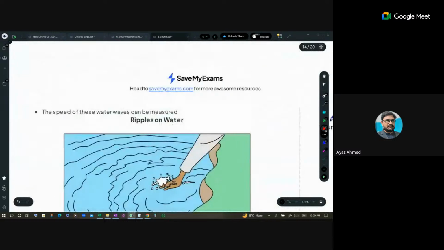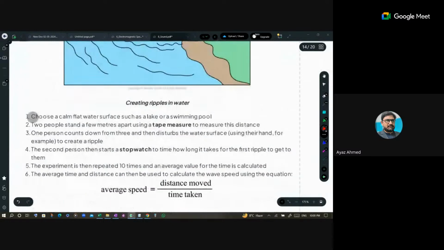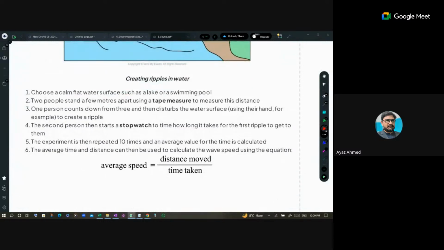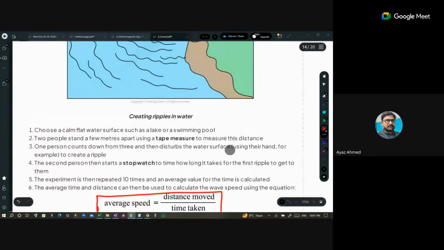And when you are going to measure the speed of waves in the water, we use a hydrophone. A hydrophone is a device which detects sound in the water, just like a stethoscope. The same formulation is used for the calculation of speed: distance moved divided by the time taken, right?